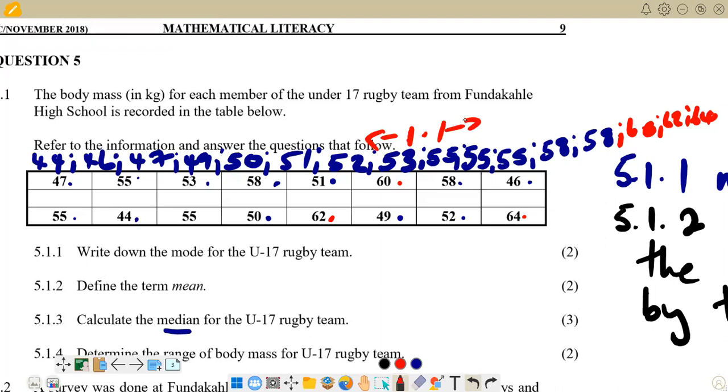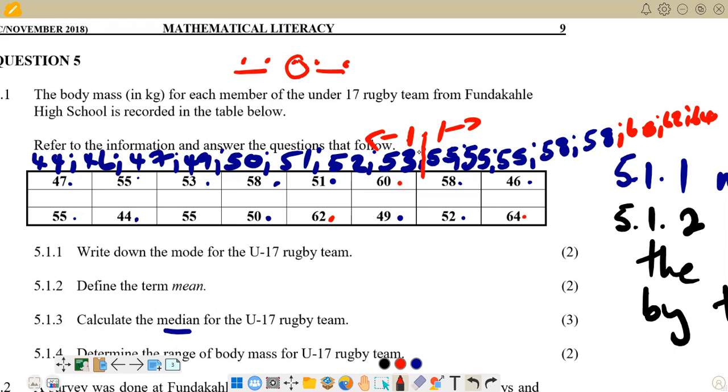So what do we do when we have such a scenario? We add the ones that are on the side of the middle, because our middle is coming in between 53 and 55. So we add 53 plus 55, then we divide by 2 to get the median. But if we had an odd number of values, like maybe 5 values, 1, 2, 3, 4, 5, it means we have two this side, two this side, then this one becomes the median. But this is a different scenario.